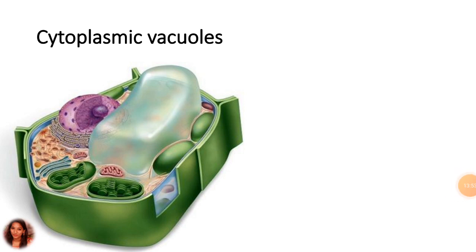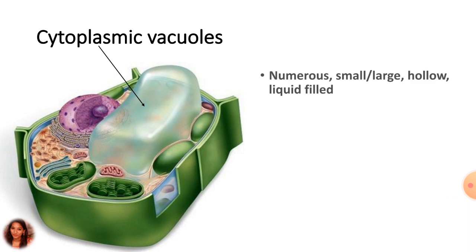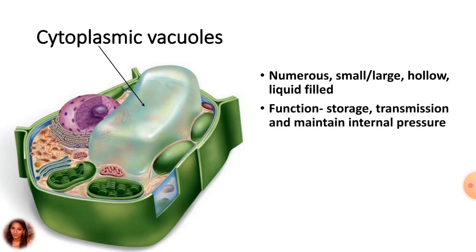Sometimes structures known as cytoplasmic vacuoles are also found inside the cell. Here they may be numerous, small, large, hollow and liquid-filled structures. They also contain some kneaded material. The major function of the vacuoles is the storage of food and other granules, as well as the transmission and maintenance of internal pressure.